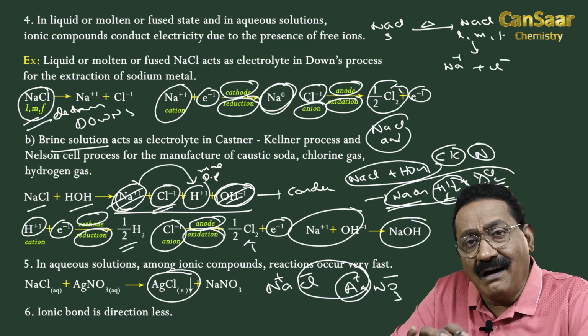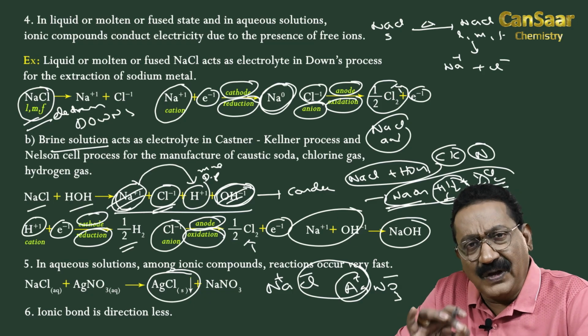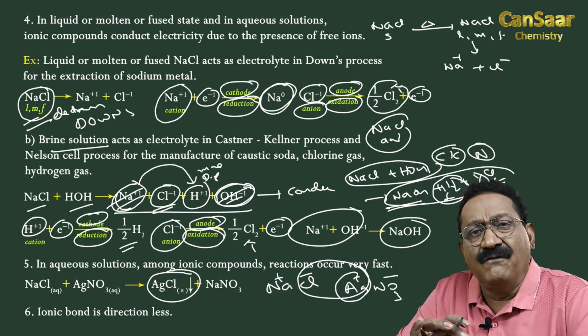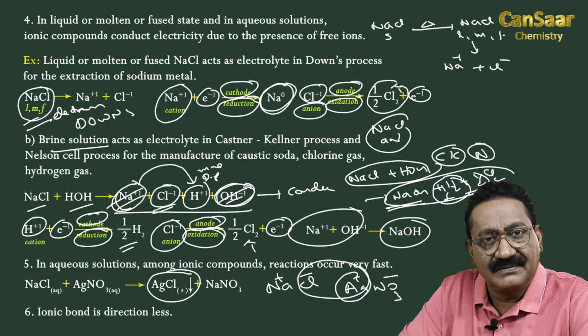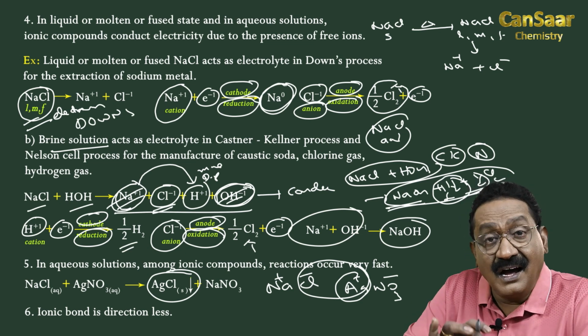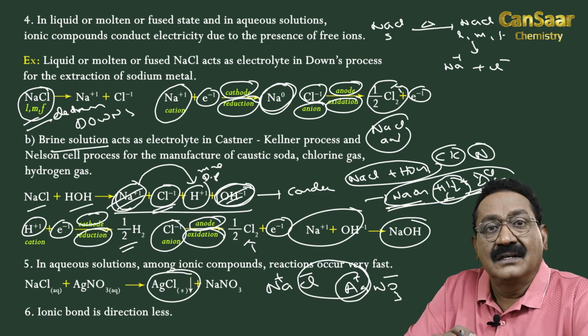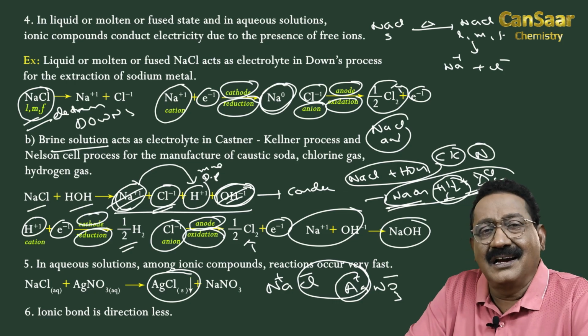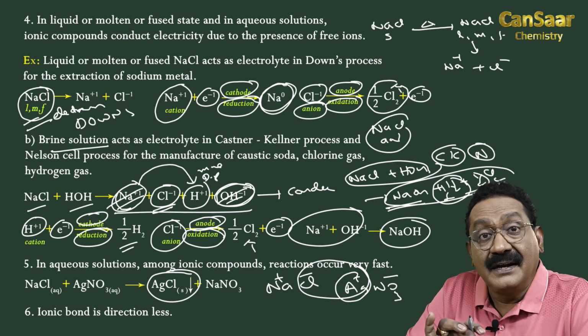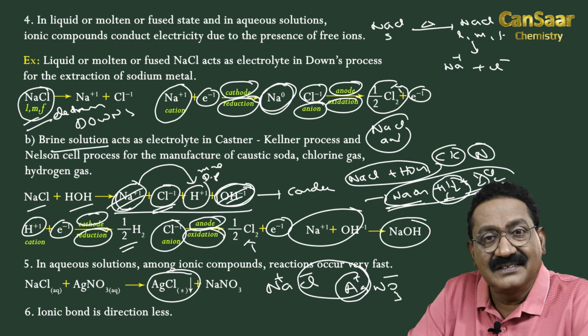It means ionic compounds in aqueous solution give very fast reactions. And the ionic bond is a strong Coulombic electrostatic force of attraction, hence it is only attraction, hence the ionic bond is directionless.